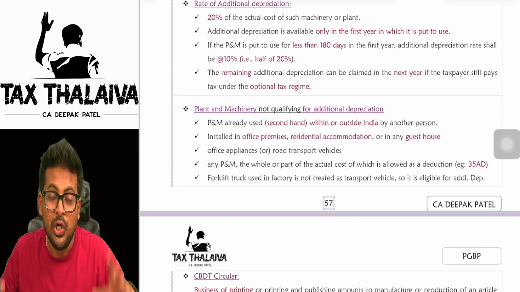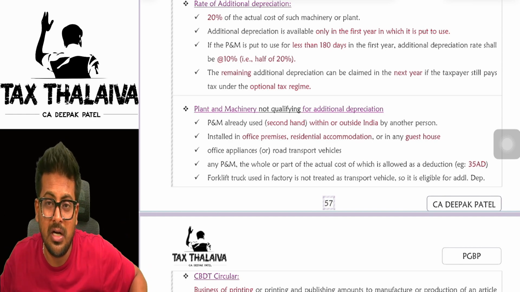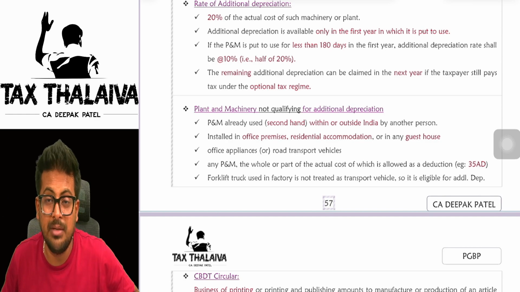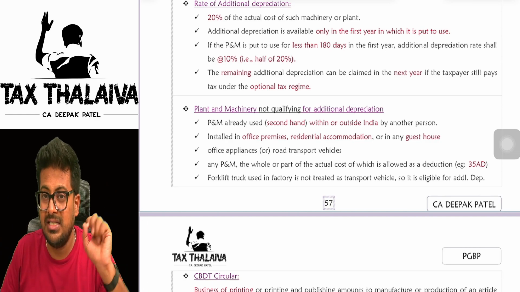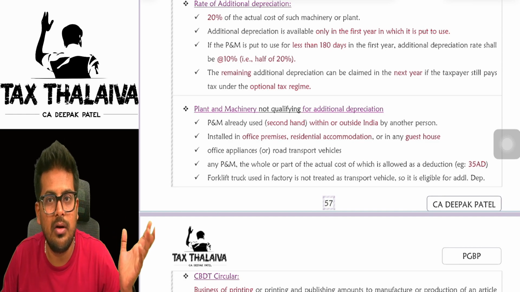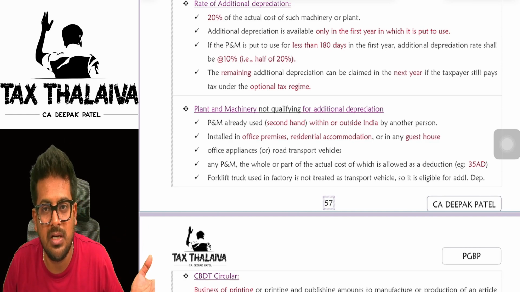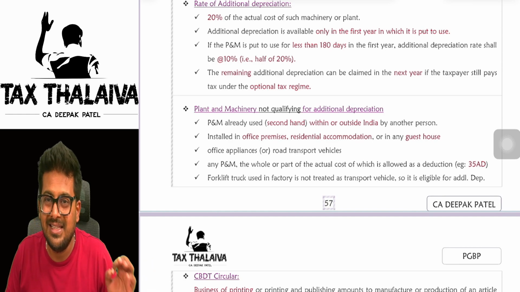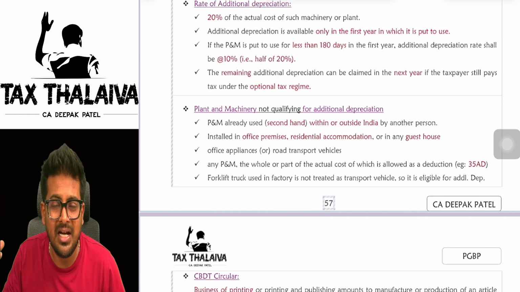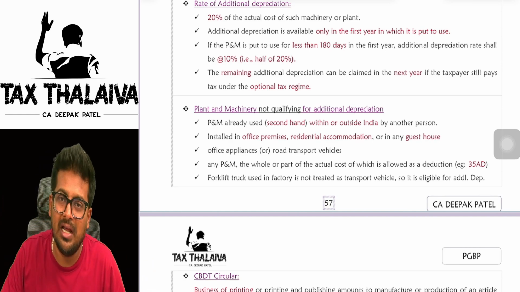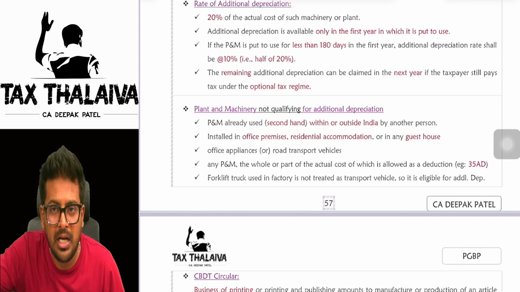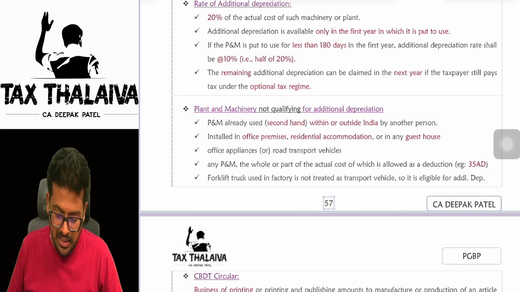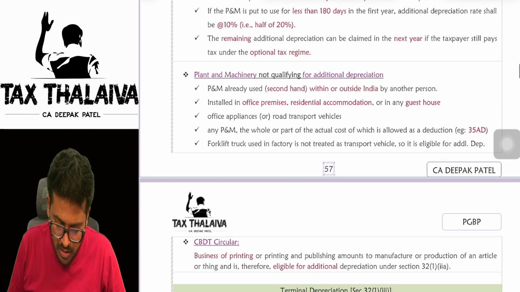Let's say, for example, you have shifted out of the optional tax regime and started paying taxes under the default tax regime in the next year. Then you are not eligible to claim that additional depreciation which is left, now 10%. In that case, the additional depreciation which you could not claim, you will add to the opening WDV of the block of asset in the next year.